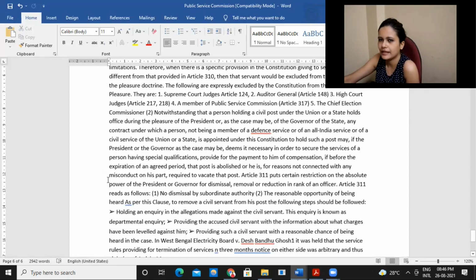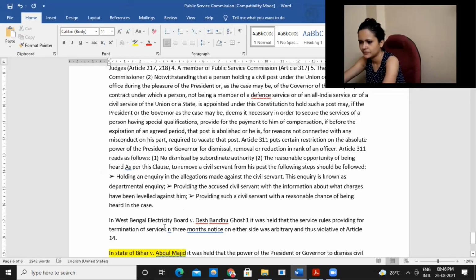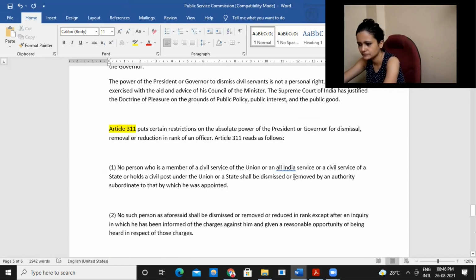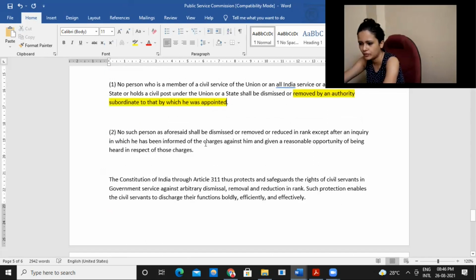Even if it mentions the pleasure of the president, it does not mean they will simply do whatever they like; the rules and regulations will apply with regard to them. They cannot be removed by any authority subordinate to who has appointed them. After an inquiry only, they can be removed.